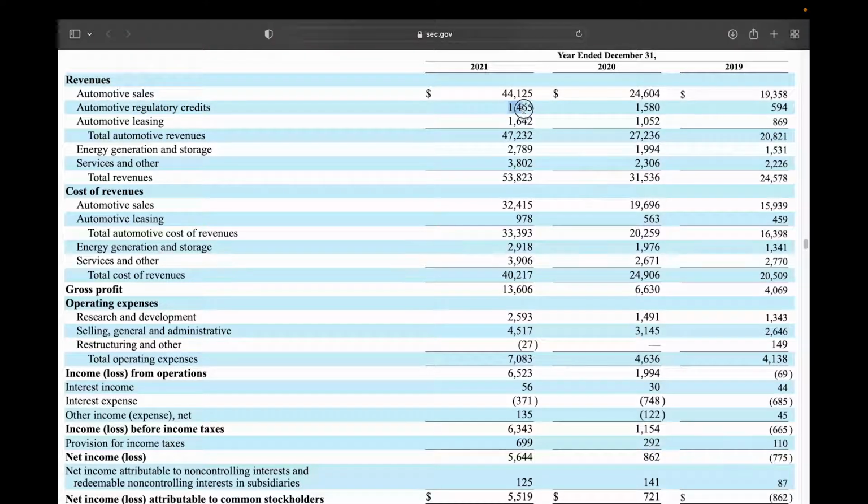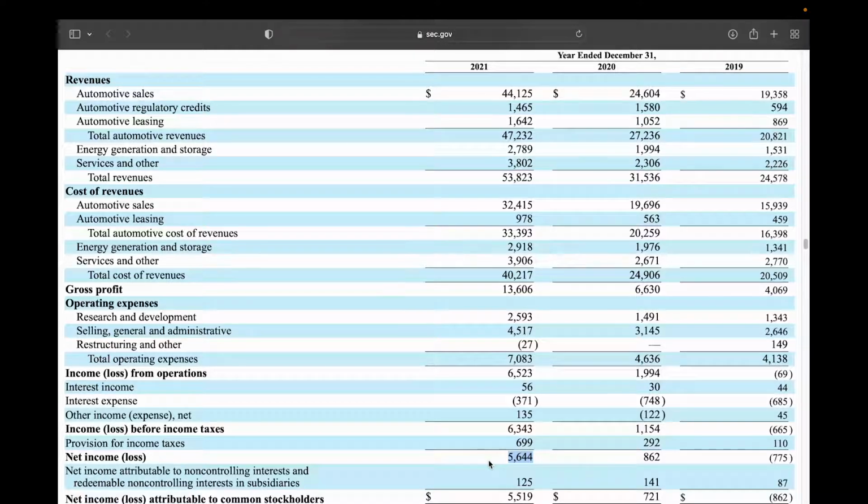make about $1.4 billion from those credits in 2021. Comparing that to the net income here for 2021, now we are at $5.6 billion. So now taking away this $1.4 billion from this net profit would still result in a net profit. So now those naysayers who were saying that automotive credits were the only reason why Tesla was making a profitable year are now proven incorrect.